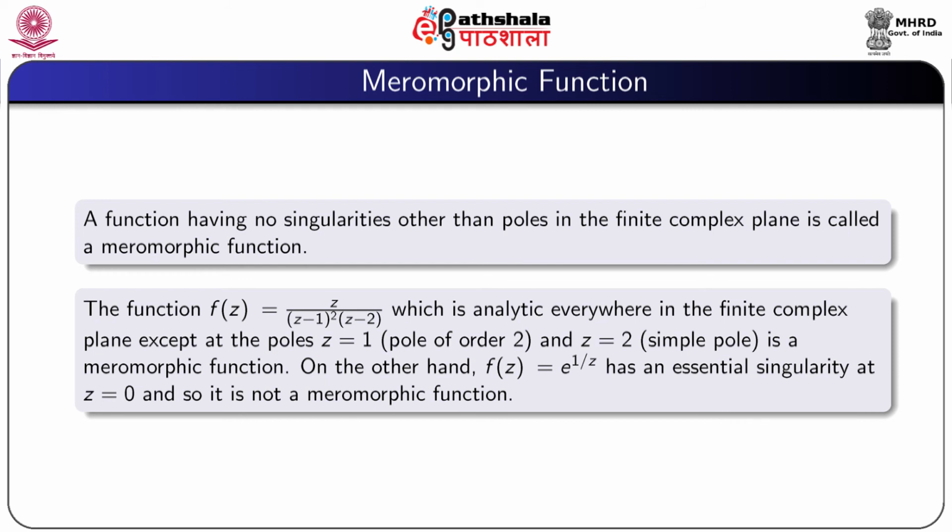We note that z equal to 1 is a pole of f(z) of order 2 and z equal to 2 is a simple pole of f(z). On the other hand, f(z) equal to e to the power 1 by z has an essential singularity at z equal to 0, and so it is not a meromorphic function.